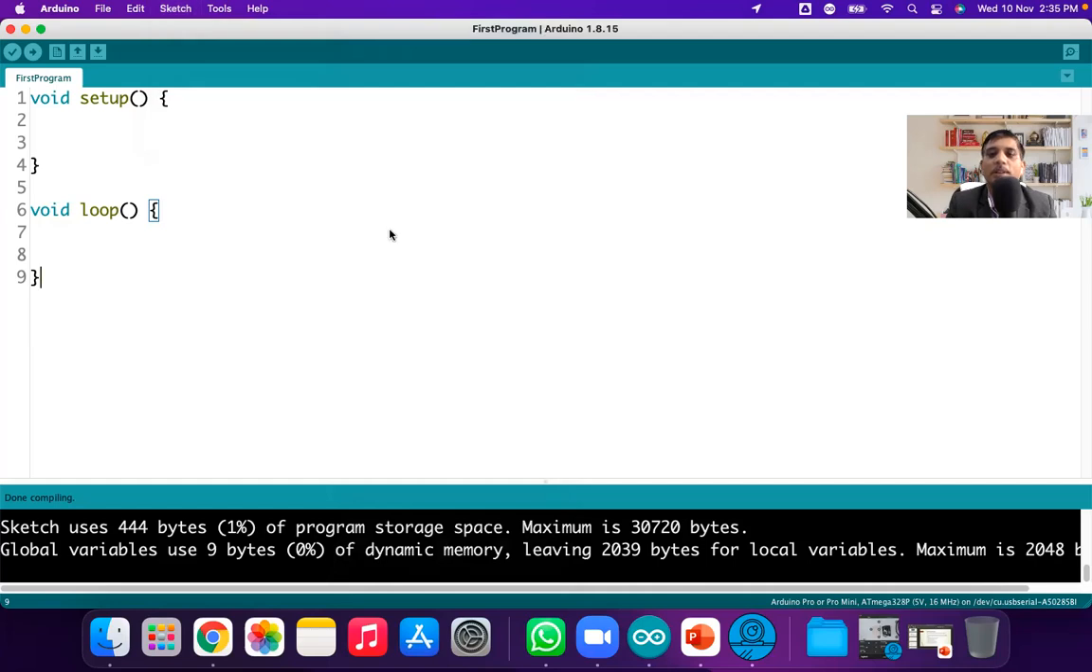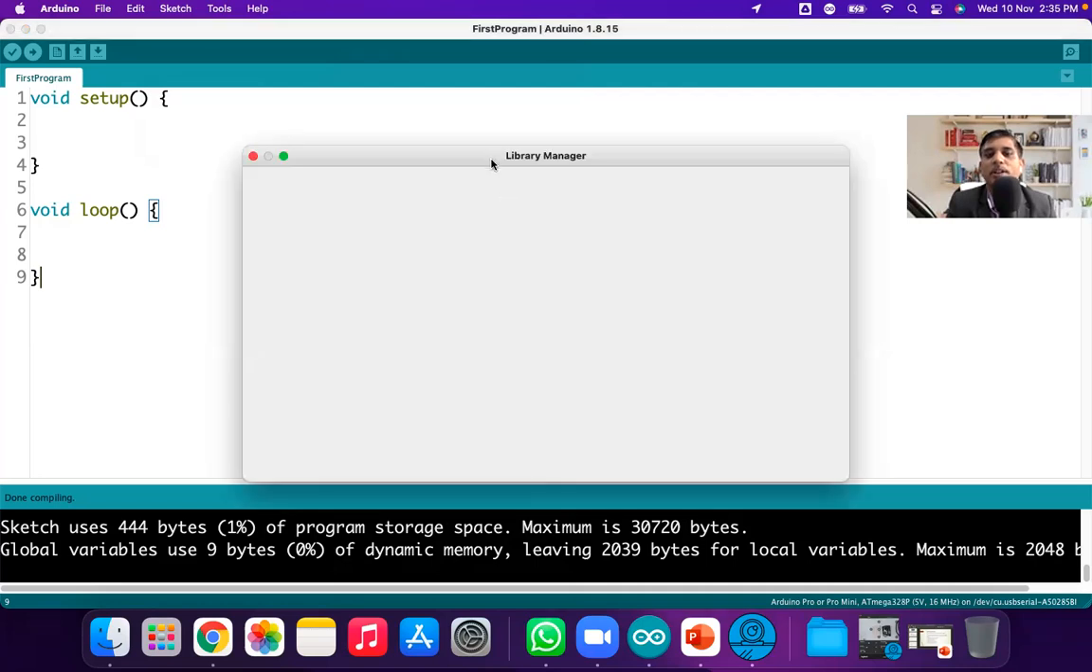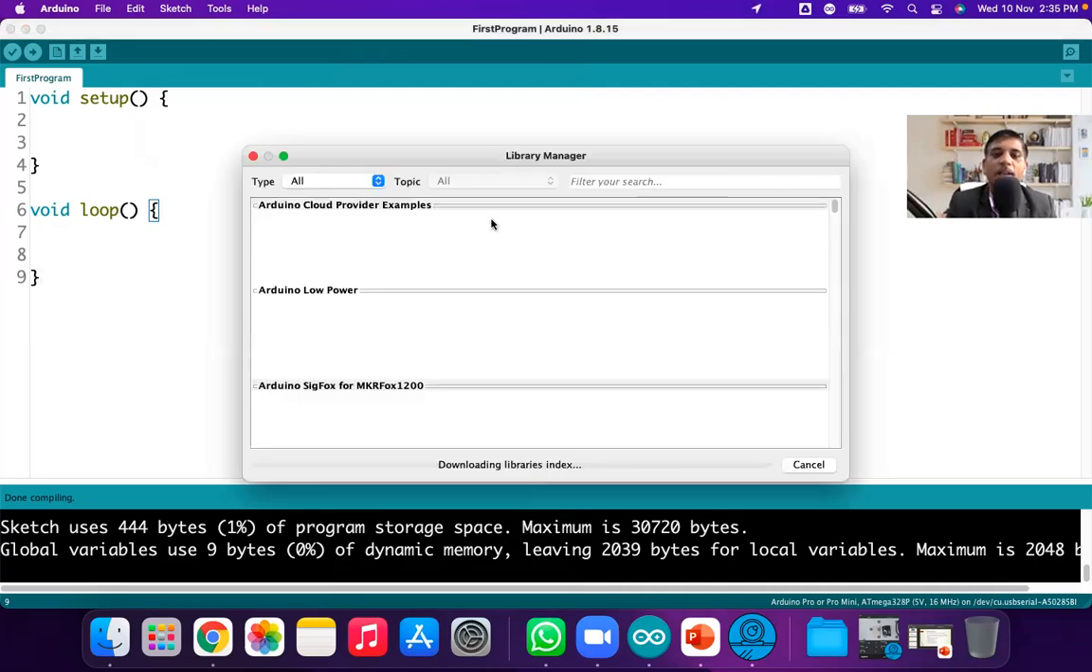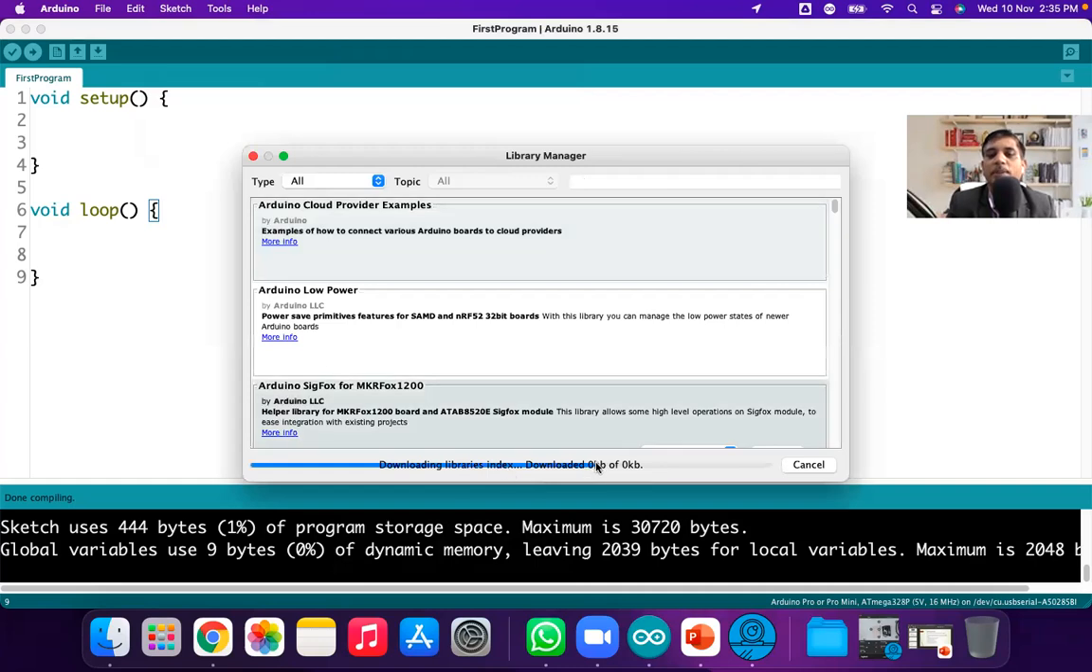You can go to manage library, and in that manage library, it will search all the libraries present online on the internet, which can be used for Arduino programming. So this is the library manager. It takes some time to open because it is downloading the index from the internet. And after downloading the index, you can search out here what you need.